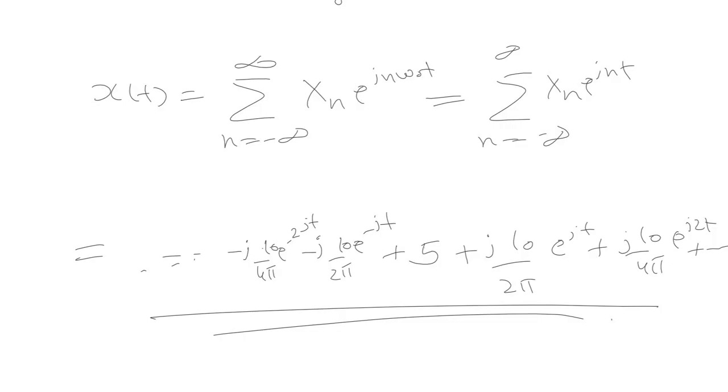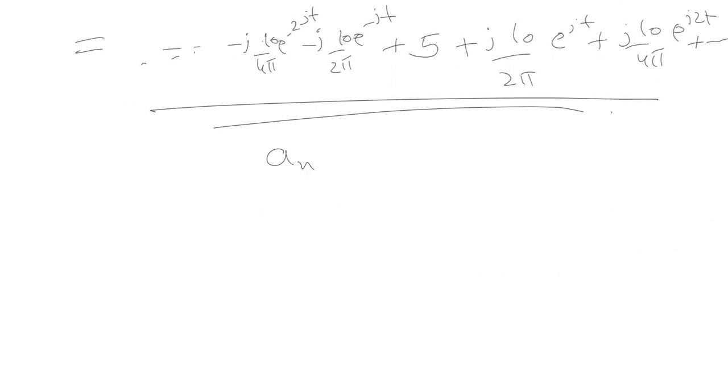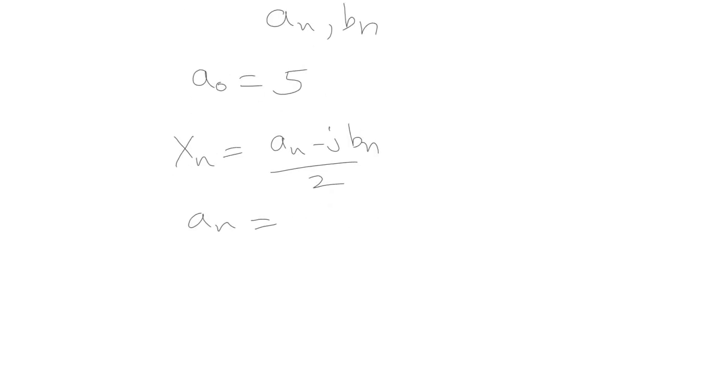Now coming to the next part of the question, we need to find out a n and b n. A naught we have already derived, it is equal to 5. Now let us find a n and b n. We know the relationship that X n is equal to a n minus j times b n, by 2. So here we can say that a n is equal to twice the real part of X n, or we can say a n is equal to X of n plus X of minus n.